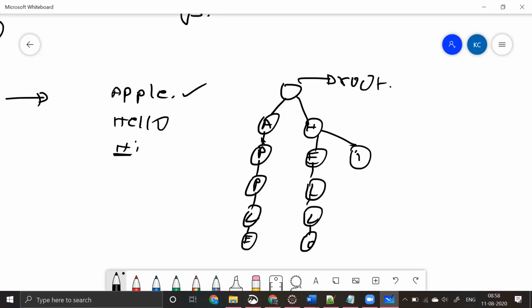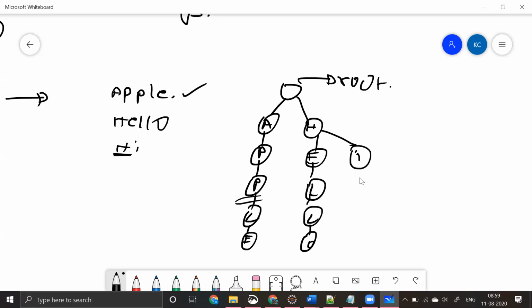The reason why we store all this in this particular format is, for example, let's say I have searched for app. Okay, app, and then le would be like this. App is what you have entered, and le will be suggested to you, or maybe it will come as a suggestion for you in your Google search, because after all this, whatever is under this would be given as a suggestion.